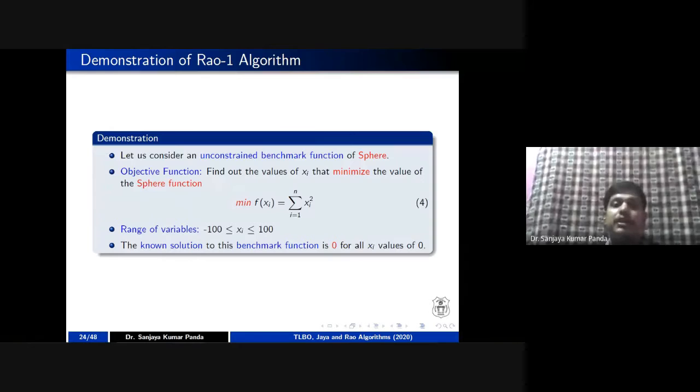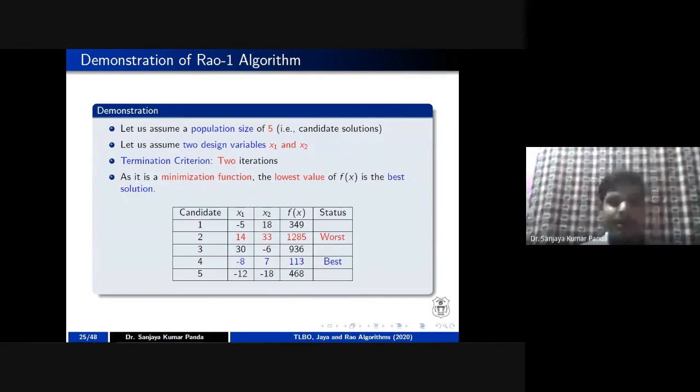So you may get a near optimal solution, that may be 0.01, or you may get -0.01 or something like that. So we will check. If you run this simulation, I will share the code with you. If you run that particular code, after a couple of iterations, your value is close to 0. So in this case also, I have taken 5 population, right?